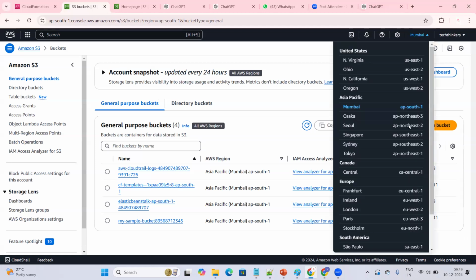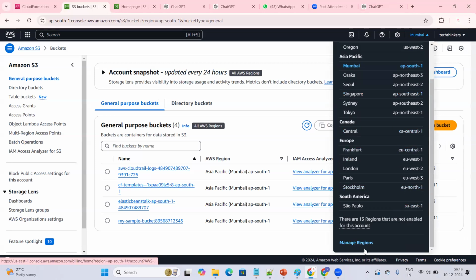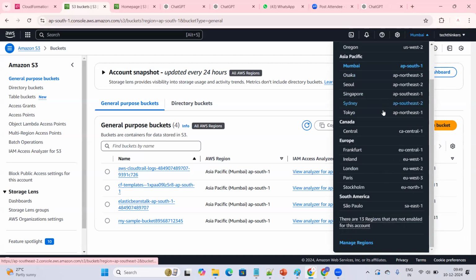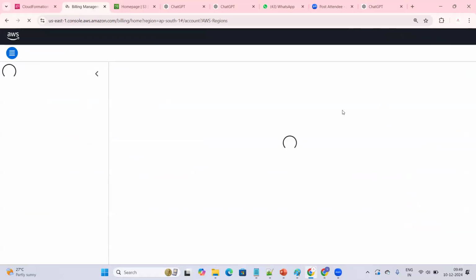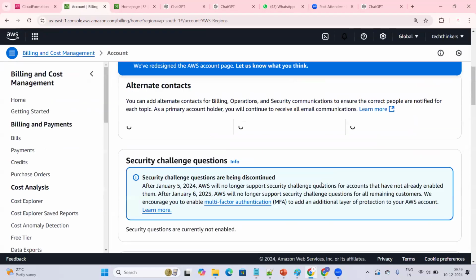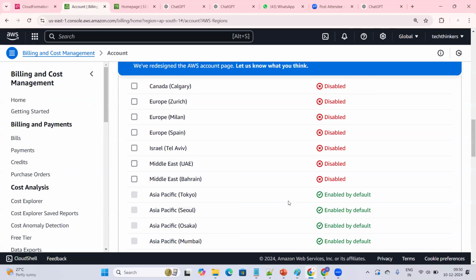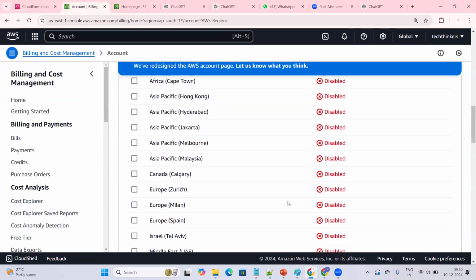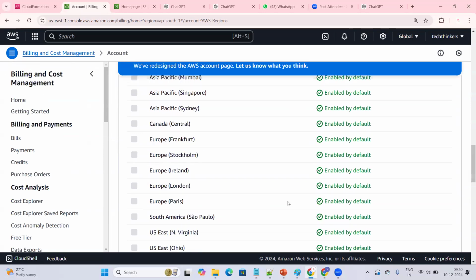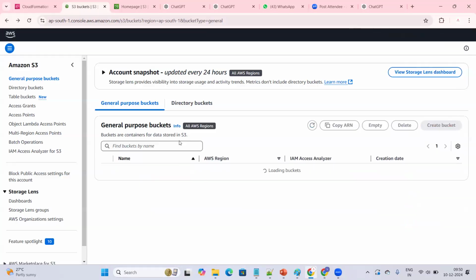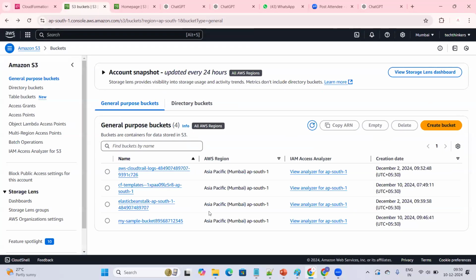Maybe the infrastructure is also there in Hyderabad, but we cannot create our infrastructure in Hyderabad because of the free trial. Some regions are disabled because of restrictions, and we cannot create infrastructure in these disabled regions. So if you are not specifying any region, it will consider the default region. For us, that is AP South 1, which is why the infra is created in AP South 1, Mumbai.